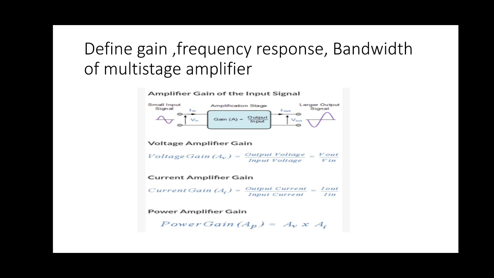Bel is defined as the common logarithm of base 10. So power gain in terms of decibel is 10 log10 Pout by Pin. Current gain is 20 log10 Iout by Iin. Voltage gain is 20 log10 Vout by Vin, in terms of decibel.